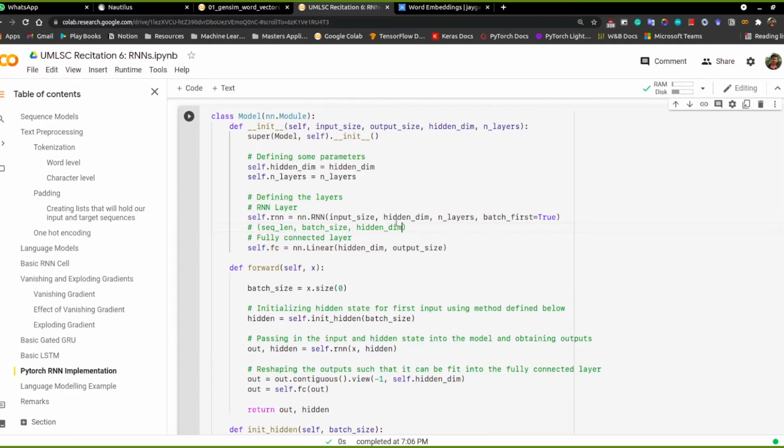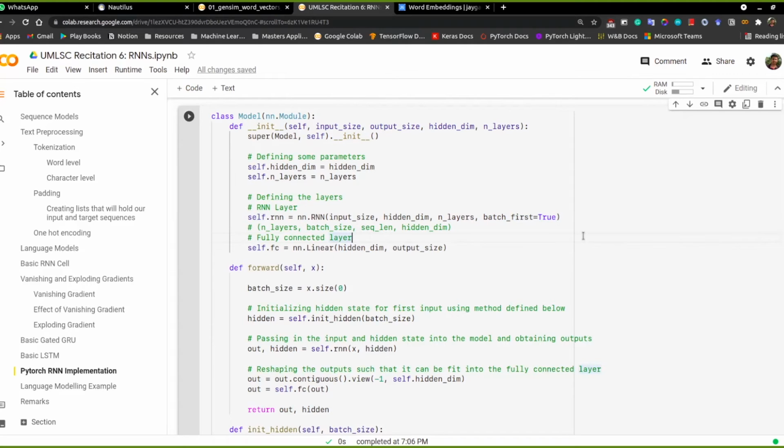Correspondingly, if you have more layers, then it would also include the number of layers. So in order to have batch first, the operations are arranged in such a way.